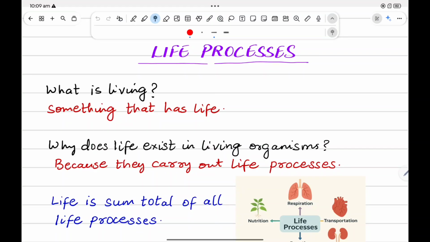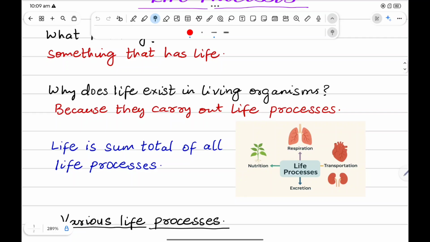Hello everyone. Today we are dealing with one of the important chapters from class 10th, life processes. So let's start. What is living? Something that has life is known as living. And why does this life exist in these living organisms? Yes, because they carry out life processes. So life is simply the sum total of all life processes.